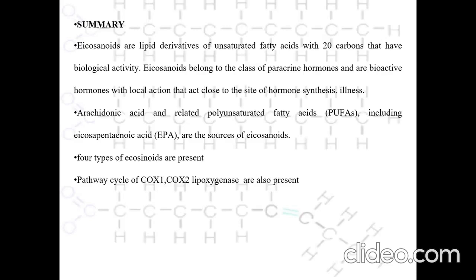Coming to the summary, eicosanoids are lipid derivatives of unsaturated fatty acids with 20 carbons that have biological activity. Eicosanoids belong to the class of paracrine hormones and are bioactive hormones with local action that act close to the site of hormone synthesis. Arachidonic acid and related polyunsaturated fatty acids, including eicosapentaenoic acid, are the sources of eicosanoids. Four types of eicosanoids are present. Pathway cycles of COX1, COX2, and lipoxygenase are also present.